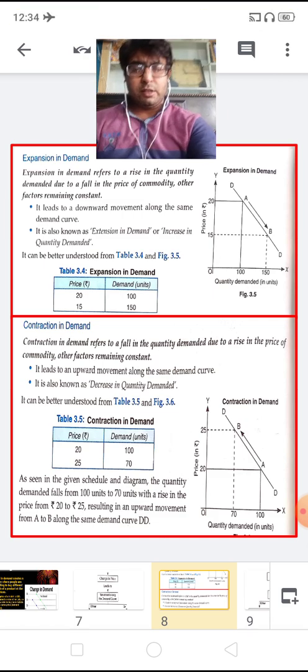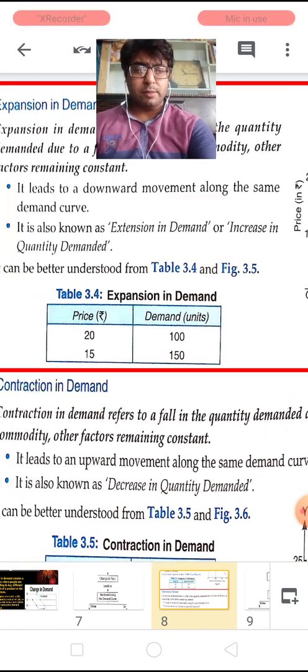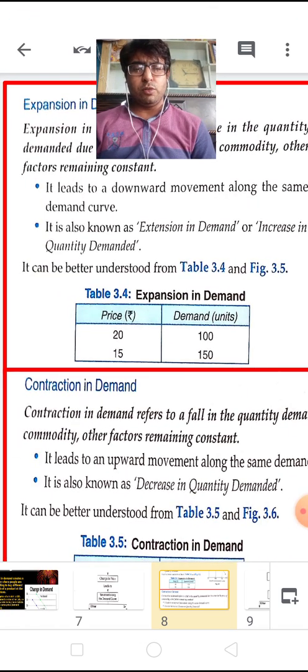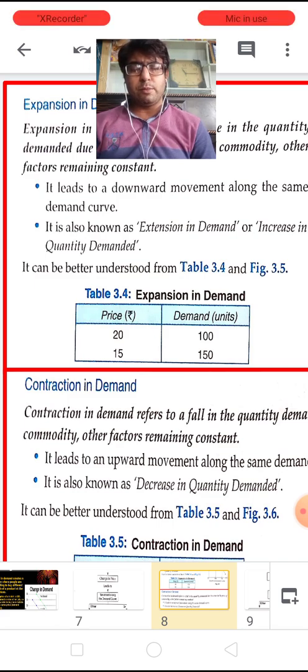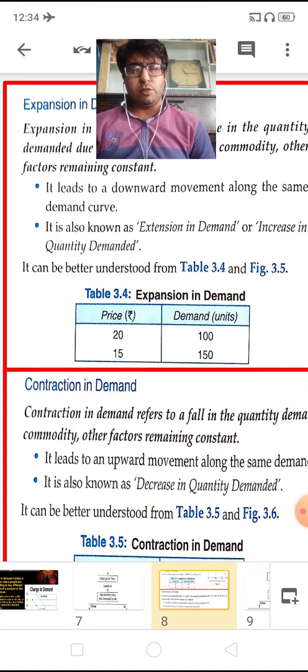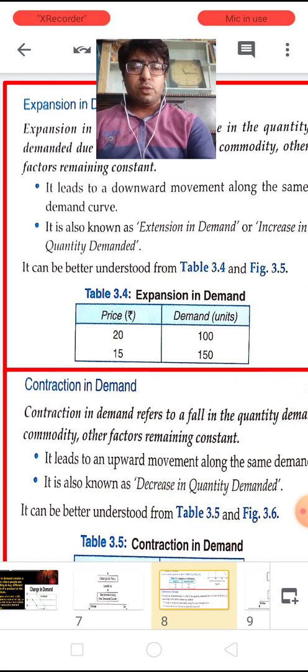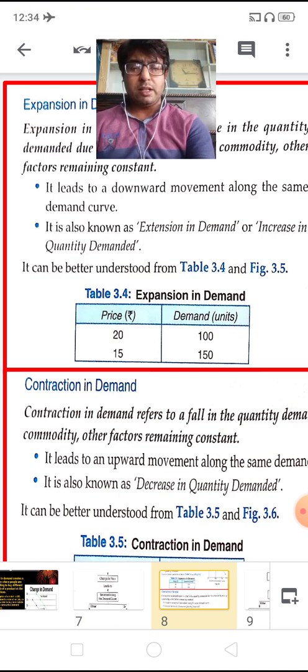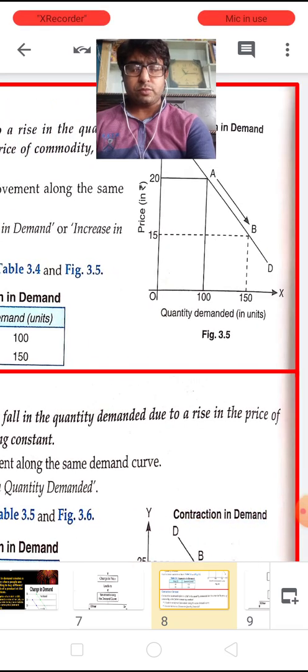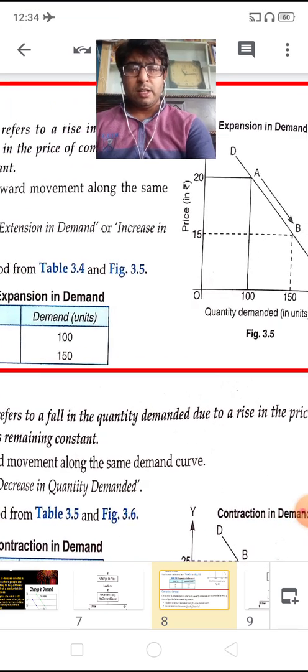Now let us take a schedule first for explaining the concept. Suppose we have taken a schedule, table number 3.4 and a figure 3.5. On the uppermost side in the table, the price of the commodity is 25 and the quantity demanded is 100 units. As such, the price of the commodity decreases from 20 to 15, the demand of the commodity increases from 100 to 150. So this is called an expansion in demand, and it leads to a downward movement along the demand curve.